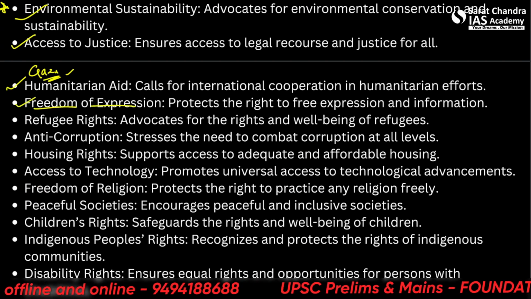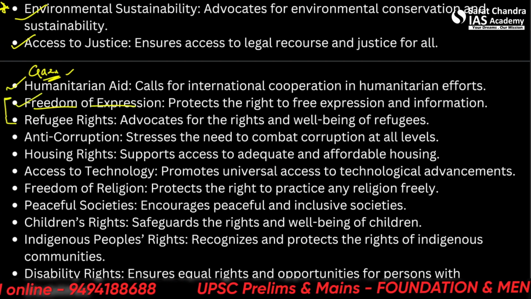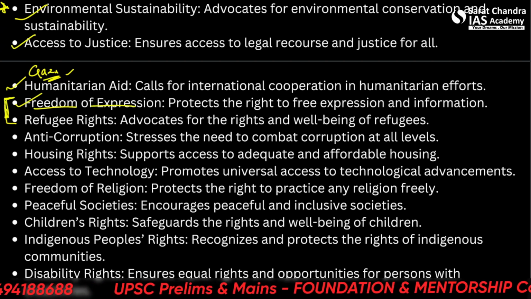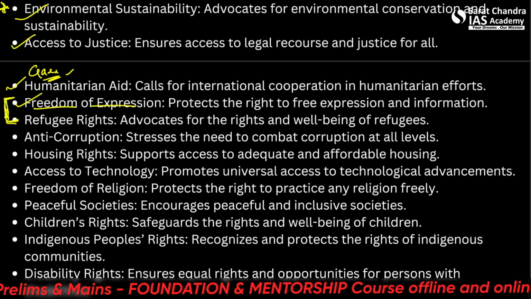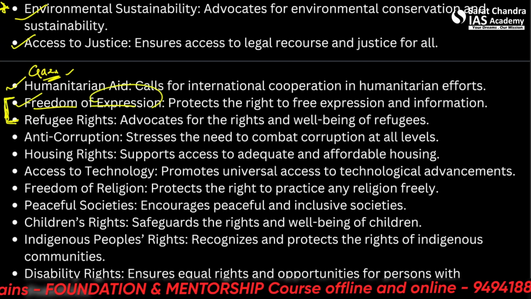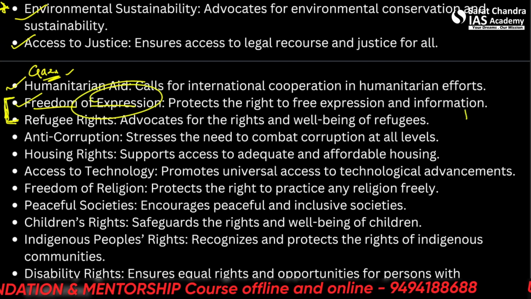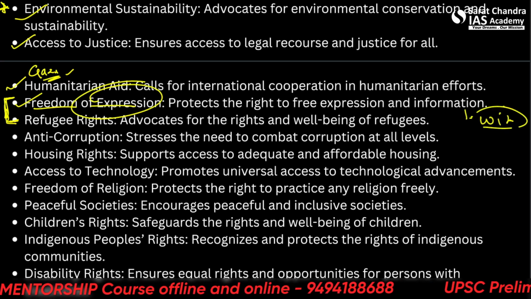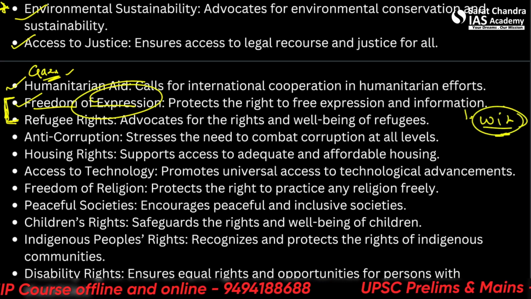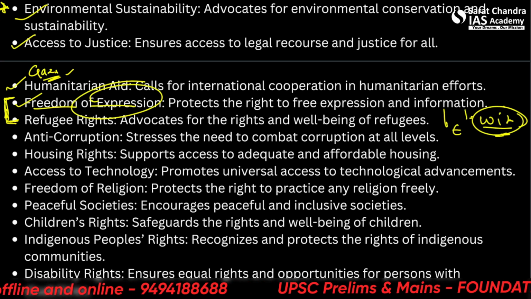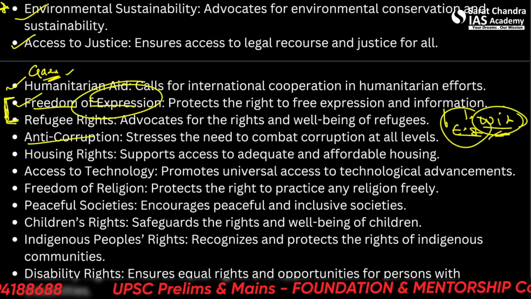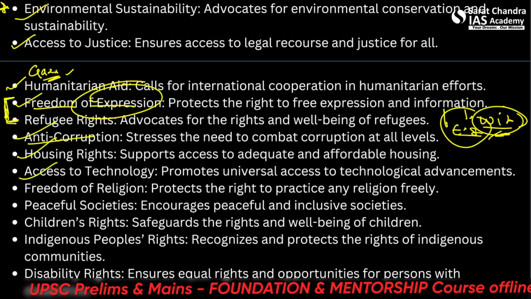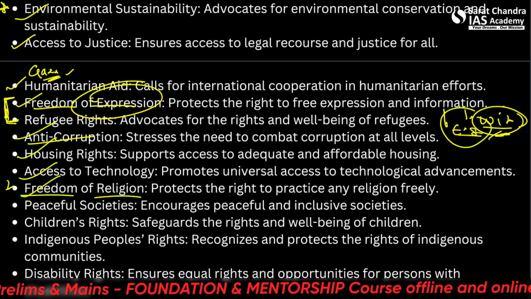Freedom of expression. These two are very important, freedom of expression and refugee rights. So many, you can say, political prisoners are here and there in other countries because of their freedom of expression. WikiLeaks can be seen as an example. All right. The founder, Snowden, Edward Snowden. So he's a political prisoner somewhere else, a refugee somewhere else. Anti-corruption measures, housing rights, access to technology, freedom of religion, again important.